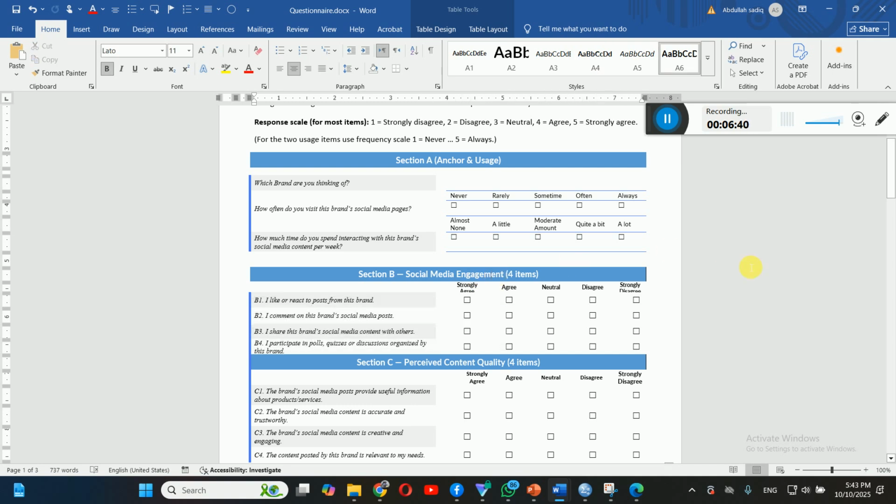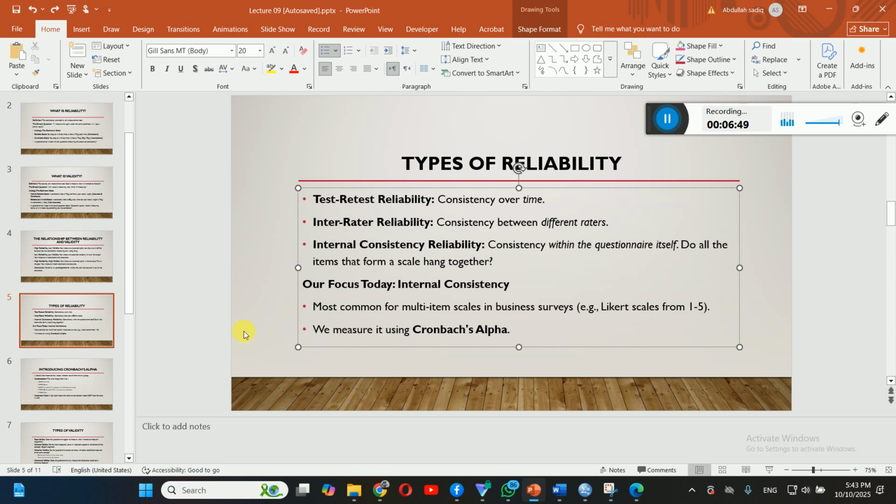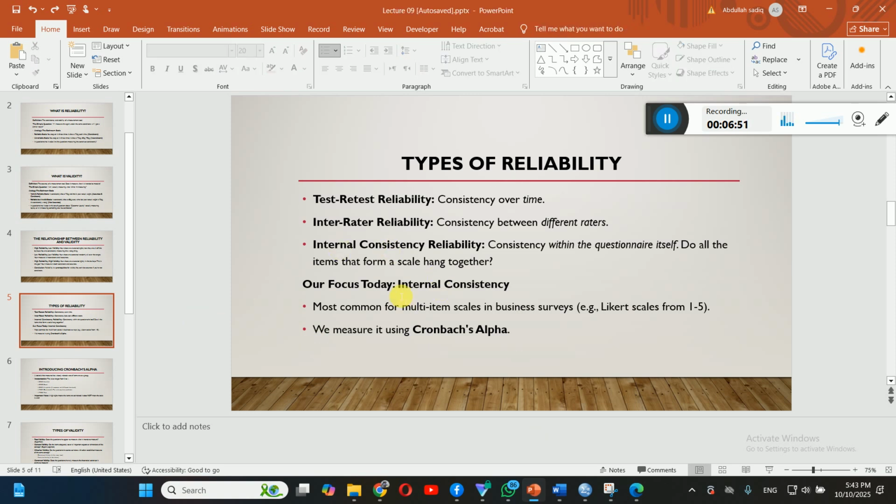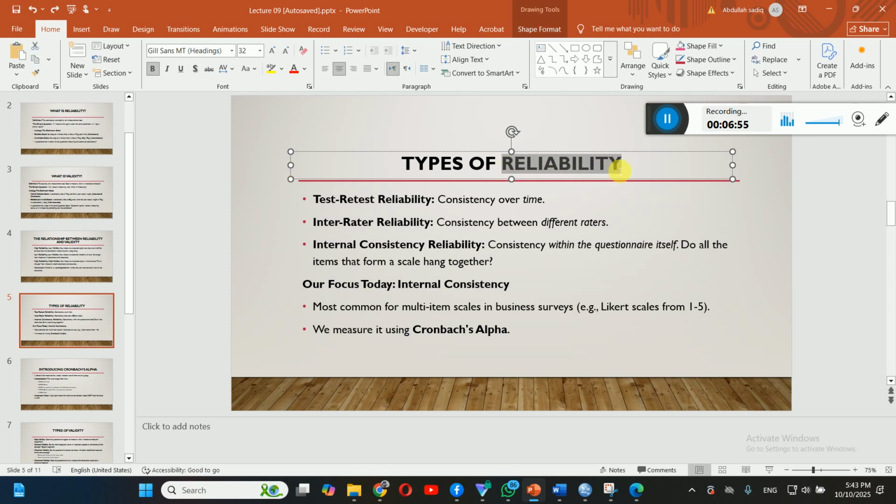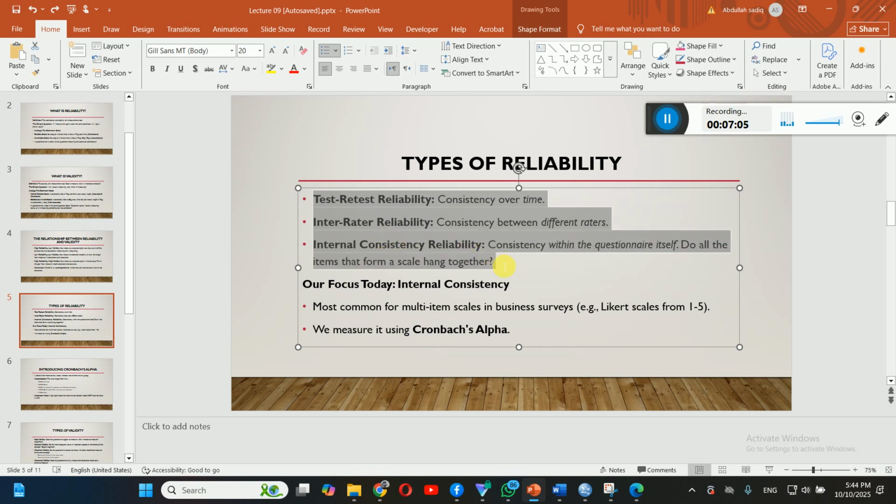Okay, this is our purpose today: how to check the reliability and validity using SPSS. But before that, we have a brief explanation and some extra information related to reliability. Dear students, we have types of reliability. As I've explained, reliability is about consistency, but we have some other contexts of reliability, such as test-retest reliability.